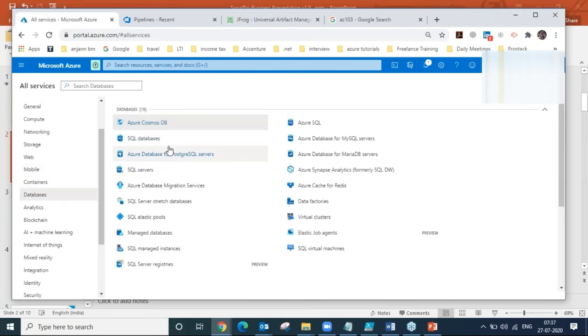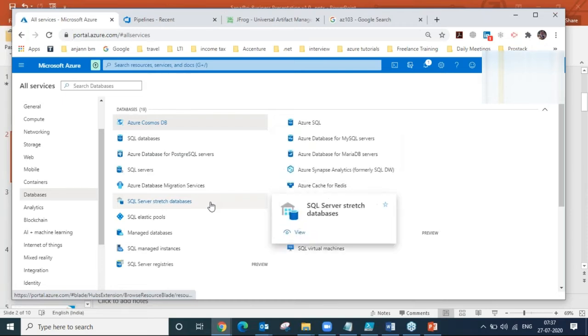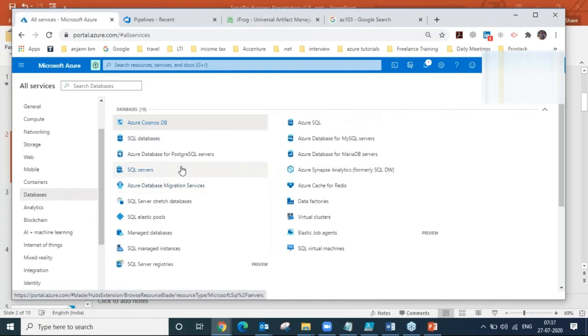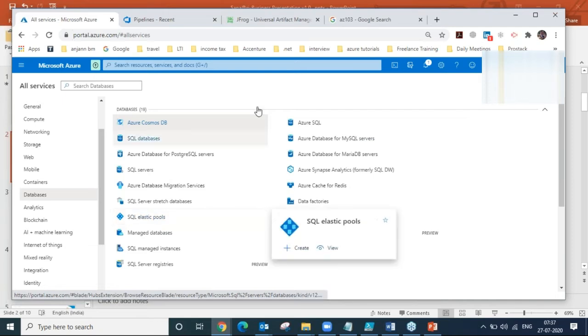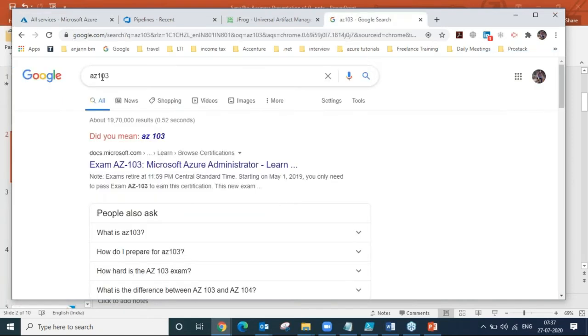And then comes the database, like MongoDB, which caters to NoSQL architectures or NoSQL databases. In Microsoft terms, we have Azure Cosmos DB, SQL servers, elastic pools, managed instances, virtual clusters, and database for MySQL servers. This part comes under Azure PaaS, which is AZ-203.